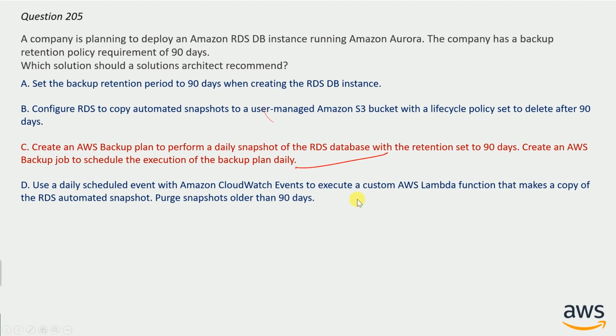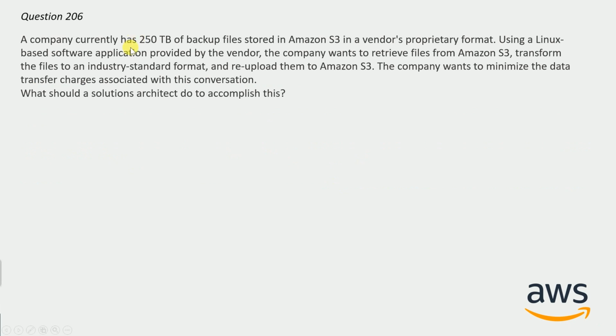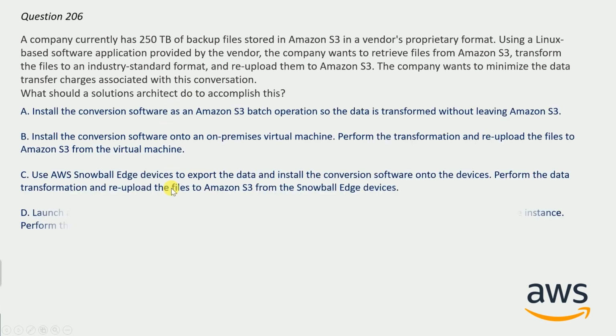And now question number 206. A company currently has 250 TB of backup files stored in Amazon S3 in a vendor's proprietary format. Using a Linux-based software application provided by the vendor, the company wants to retrieve the files from Amazon S3, transform the files to an industry standard format and re-upload them to Amazon S3. The company wants to minimize the data transfer charges associated with this conversion. What should a solution architect do to accomplish this? And here are the options. You can take your time to guess the correct answer.